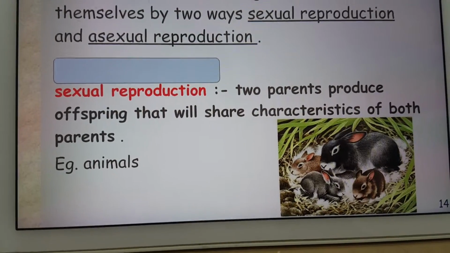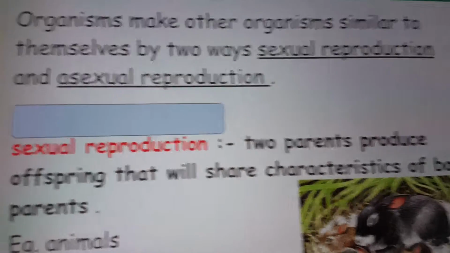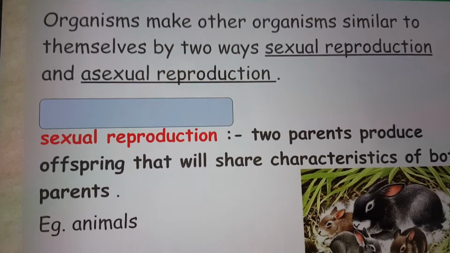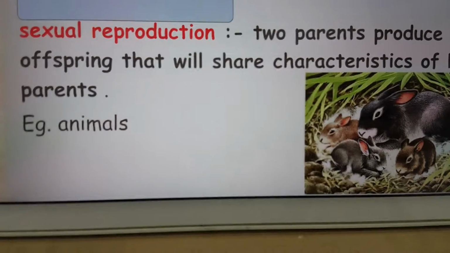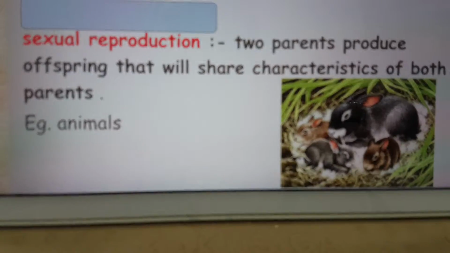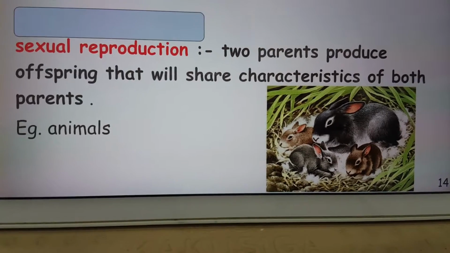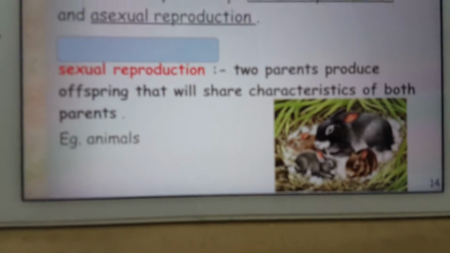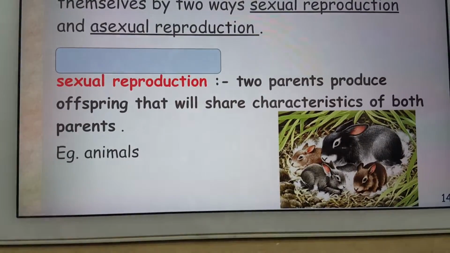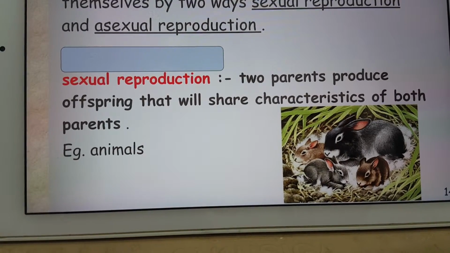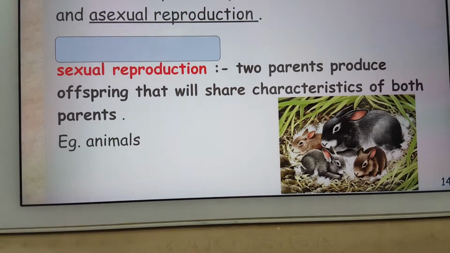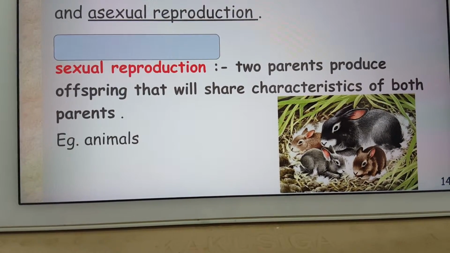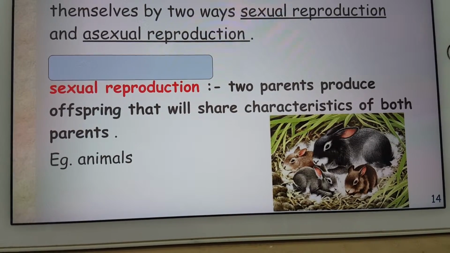What are the differences between sexual reproduction and asexual reproduction? Are they the same process? No. So, what is the difference between them? In sexual reproduction, two parents reproduce offspring that will share the characteristics of both parents, like animals, right? For example, people. We are using the second way. Is that true? No, the second way is asexual reproduction.